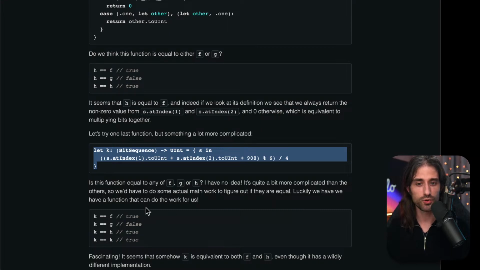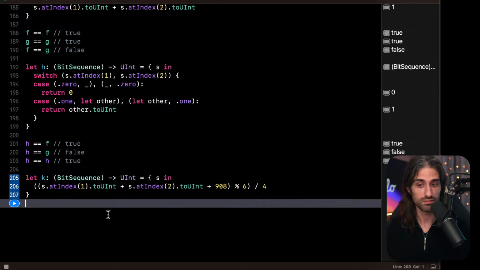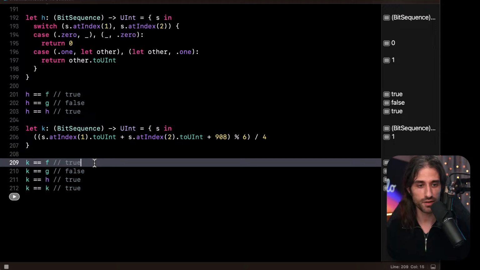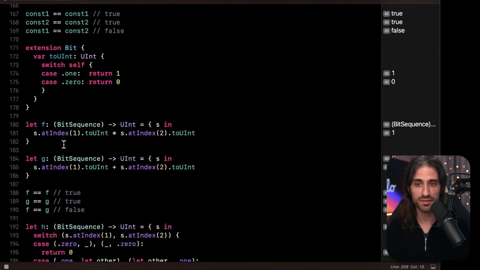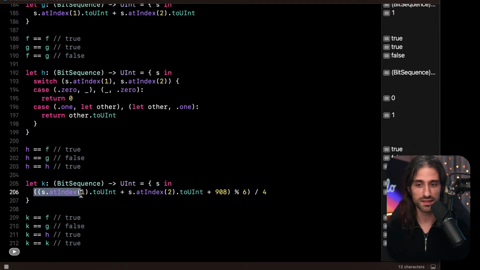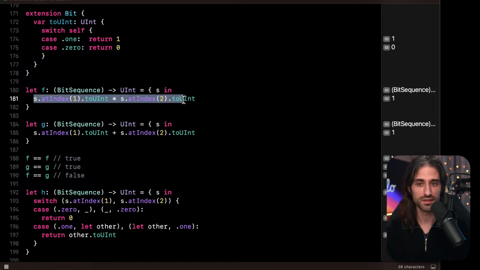Is this function equal to any of f, j, or h? We have no idea because it's so complex, but with the code we've written, we can affirm that k is the same as f, so the same as multiplication. Meaning that this will always yield the same result as this.